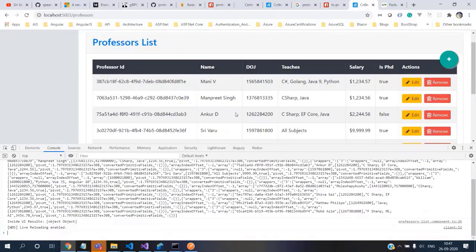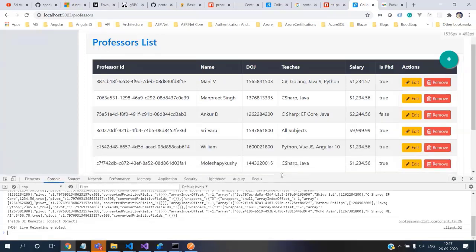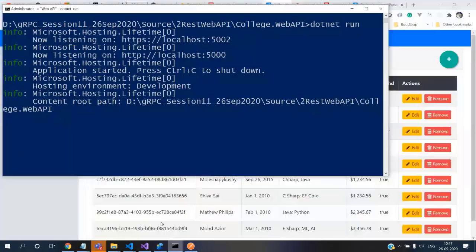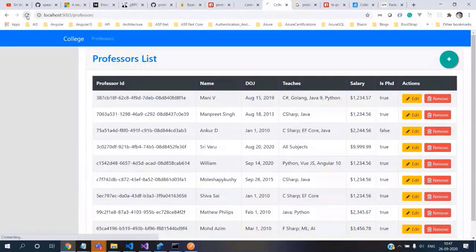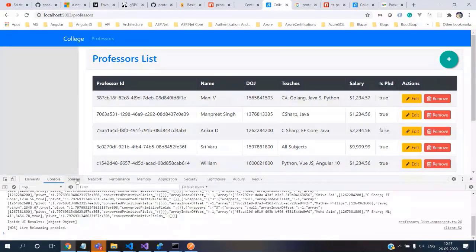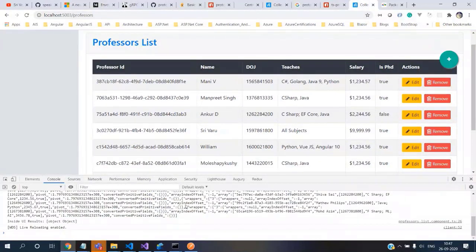So actually, I should have written the code. I didn't get time to write it. But we have seen how things are working. So this is the professors list. If I come back here, this is also running, isn't it? I can very well come back here and do a refresh. This works. Oh, okay, because I'm executing both on the same port.